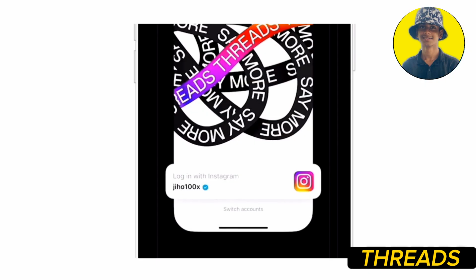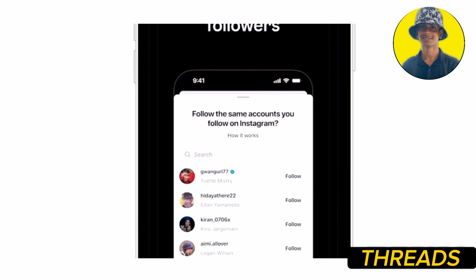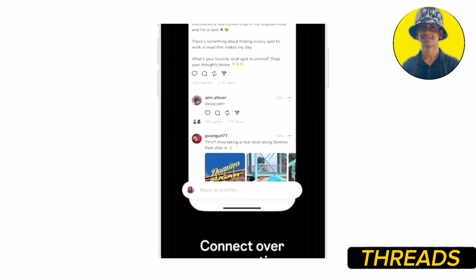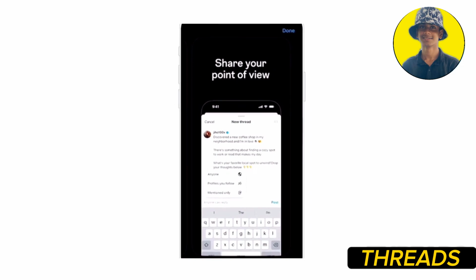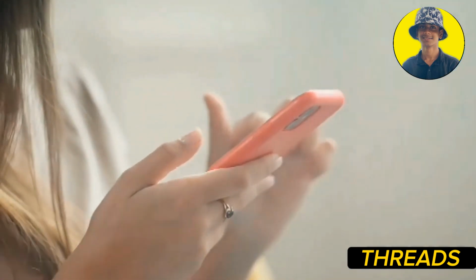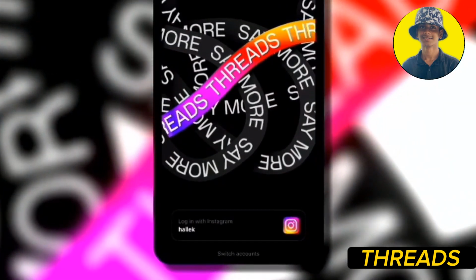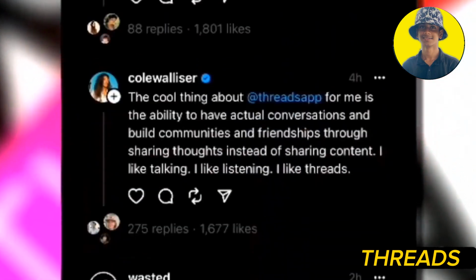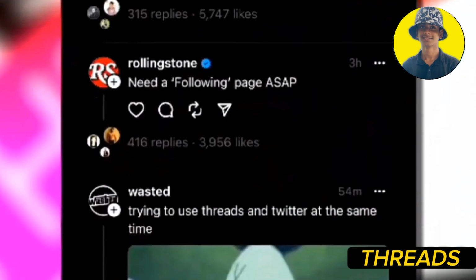But that's not all. New Threads goes beyond just group conversations. It also offers a range of other features that enhance your Instagram experience. From personalized recommendations based on your interests to a seamless integration with Instagram Stories, this app has it all. You can share photos, videos, and even collaborate on projects with your Threads members, all within the New Threads app.